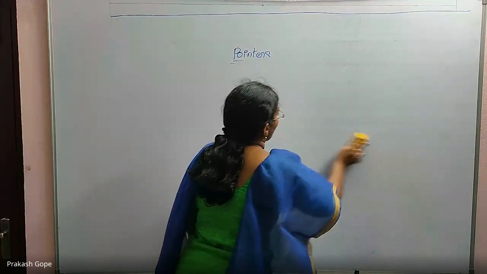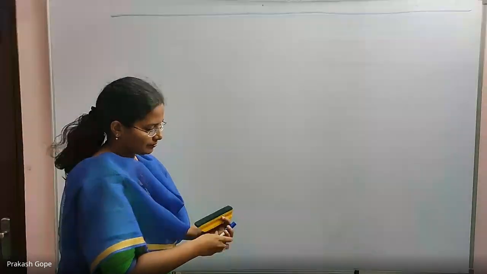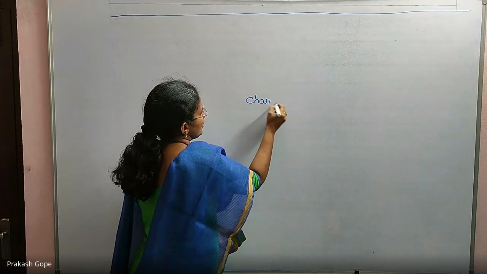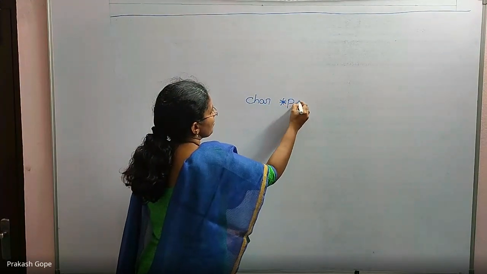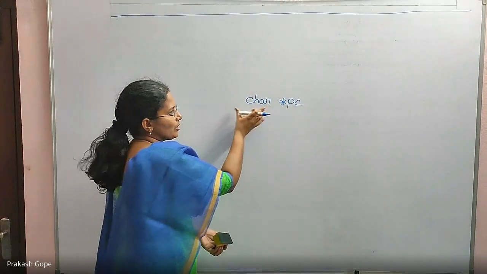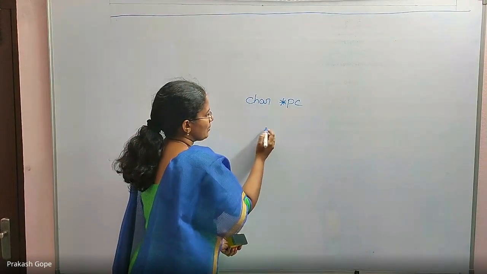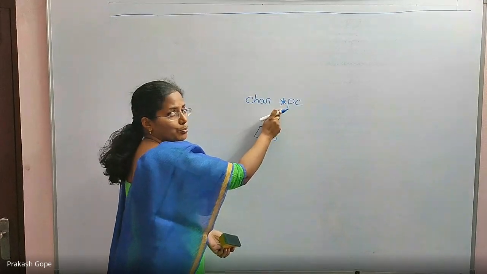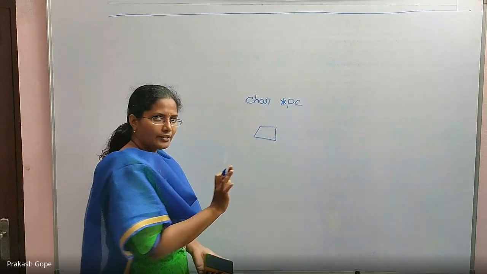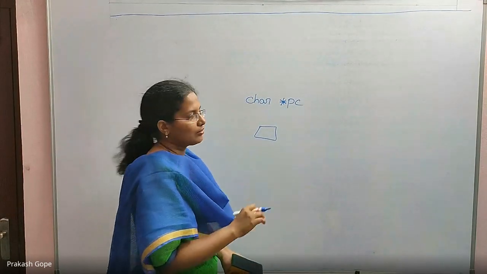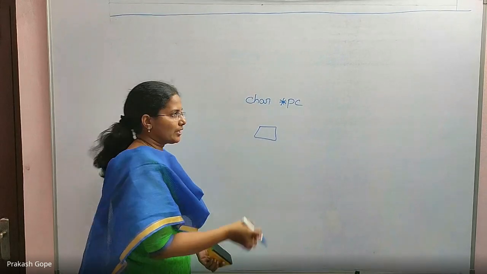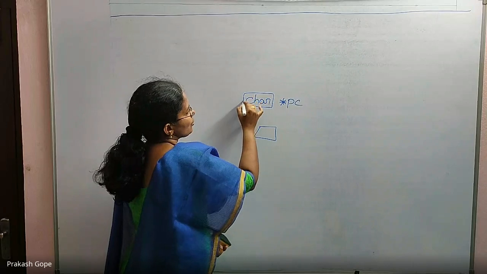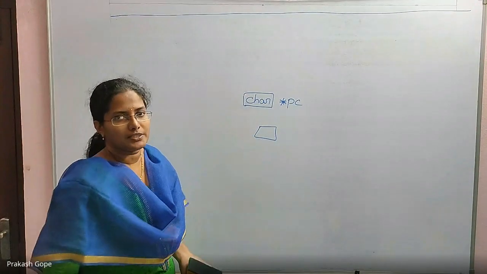Let's talk about a character pointer. Char star. So the declaration should be char star PC. What is the declaration meaning? PC is a pointer variable. Star indicates pointer variable. I can simply say pointer, which is nothing but a variable definitely, and it is used to hold the address of a character variable.